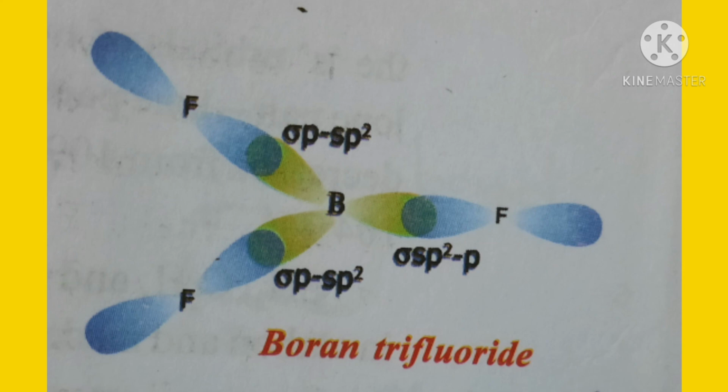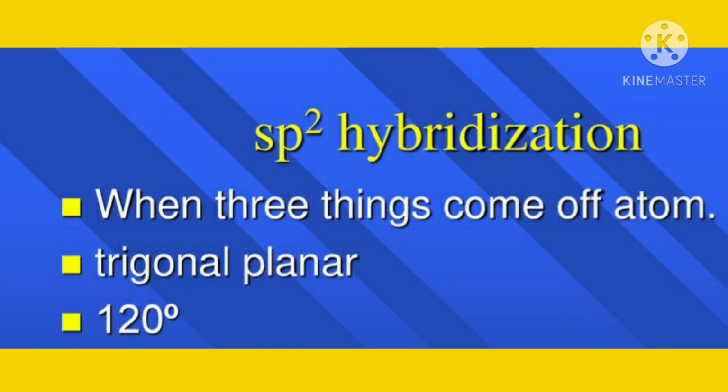Here three things come out of an sp2 hybridized atom. The first one is shape: the shape of the sp2 molecule should be trigonal planar, and the bond angle is 120 degrees. Okay children, I hope you understand the concept of hybridization thoroughly.